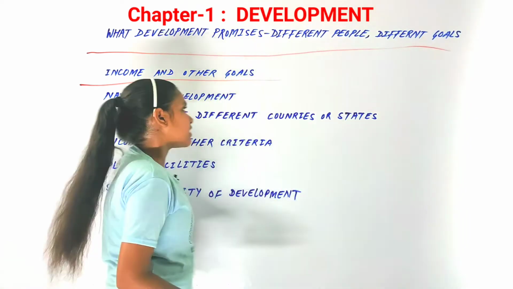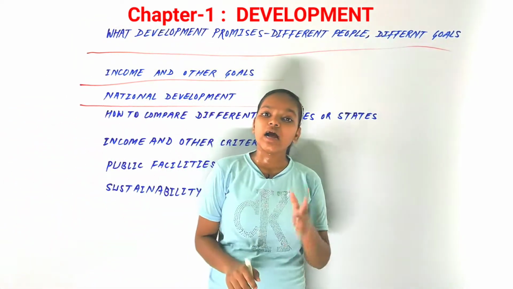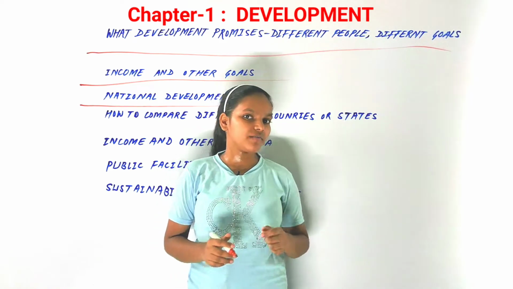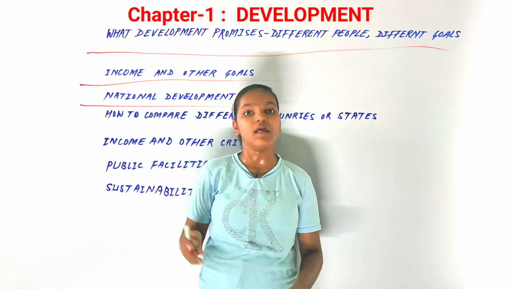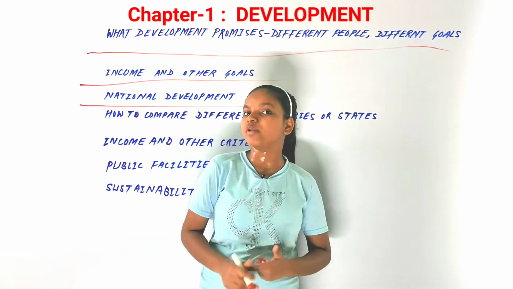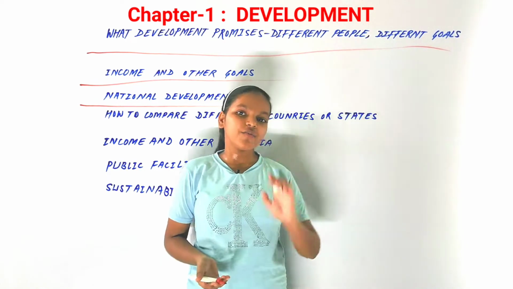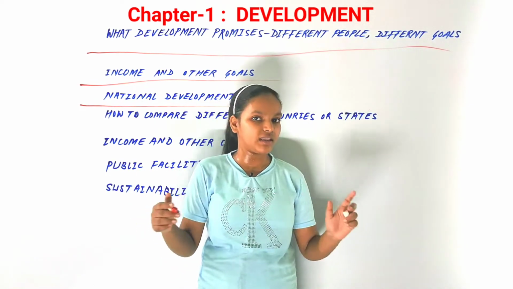After that we have the next topic, national development. As we have seen, every individual can have a different notion of development, but if you talk about national development, what would your ideas be? If you discuss it in your class, all the students would have different opinions.